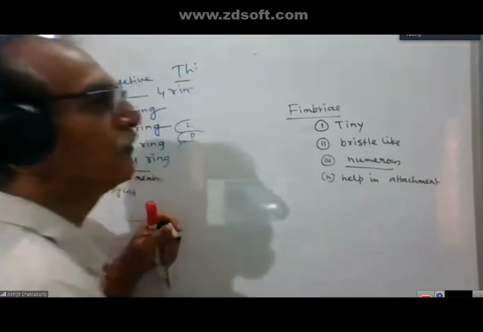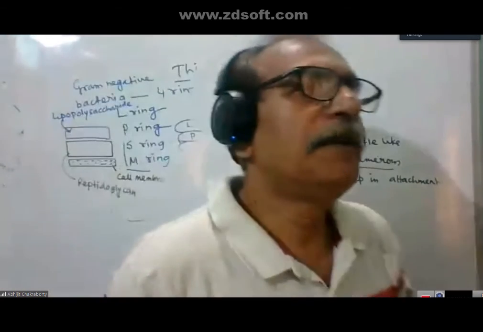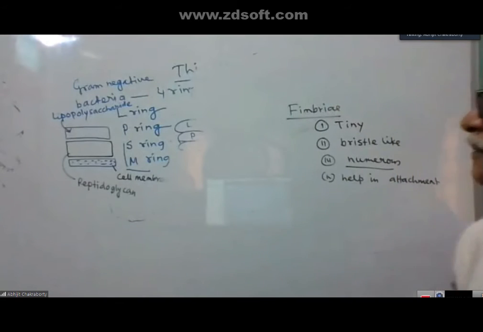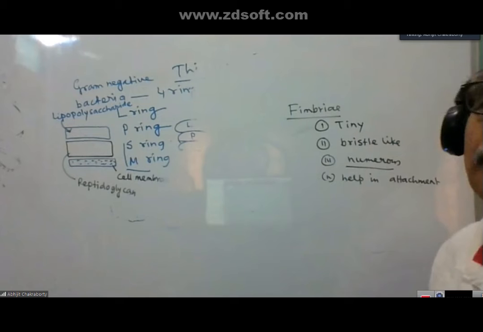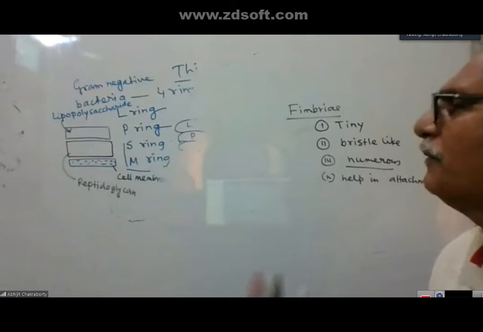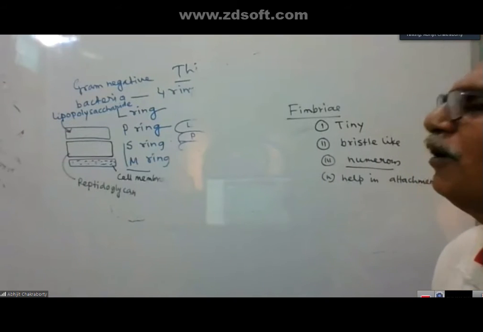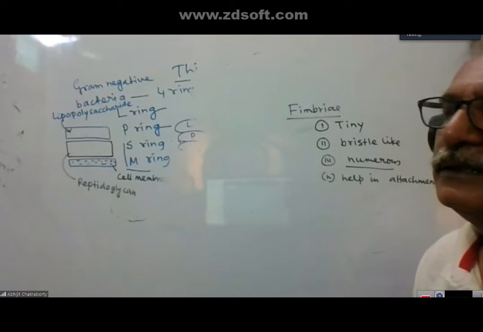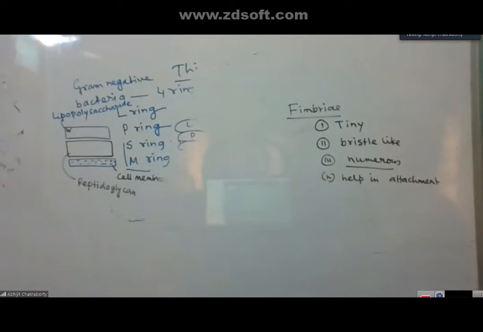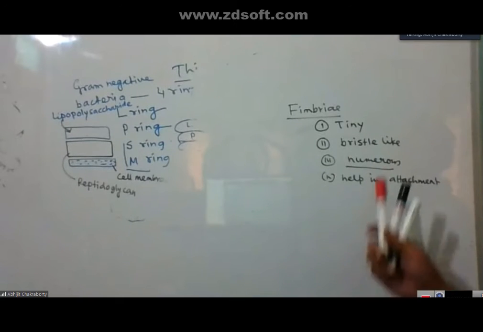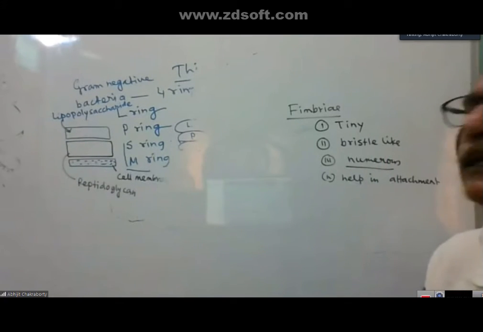Fimbriae are very tiny. If you compare fimbriae with pili, pili are found to be 1 to 4 in number, as I already discussed. They are long tubular structures. But what about the fimbriae? They are tiny, bristle-like, numerous in number, and help in attachment.